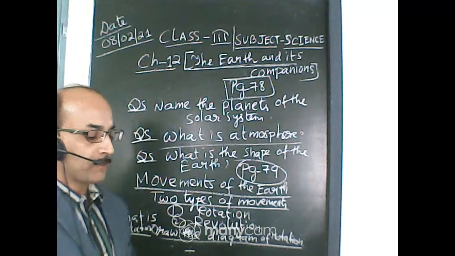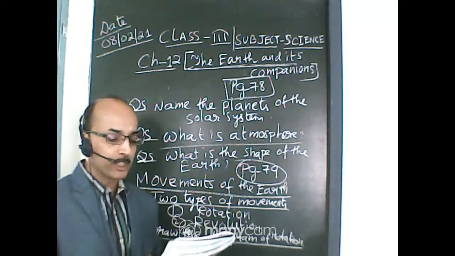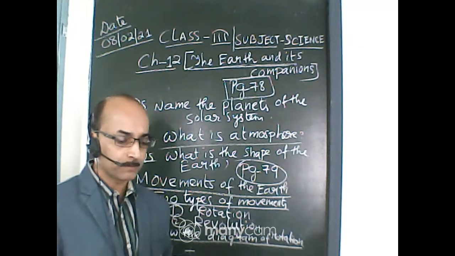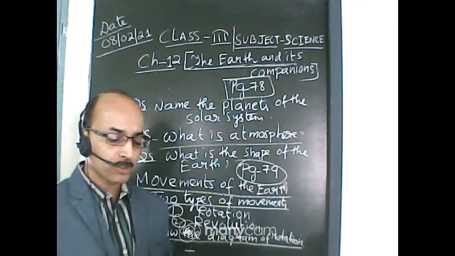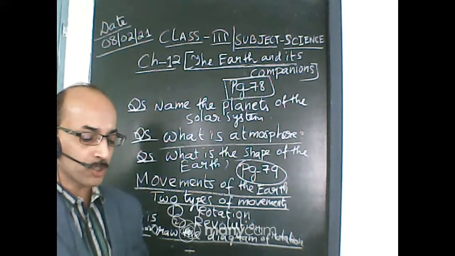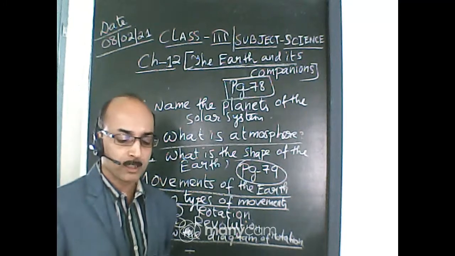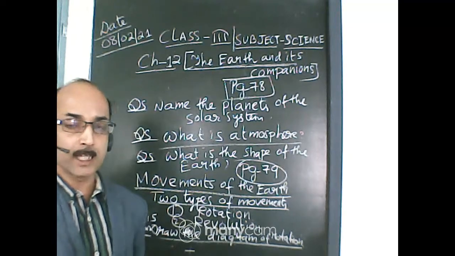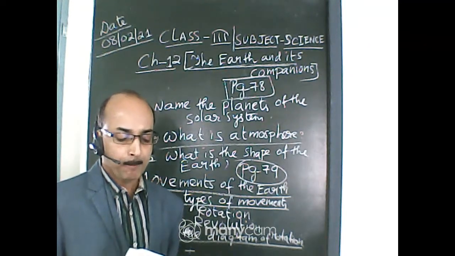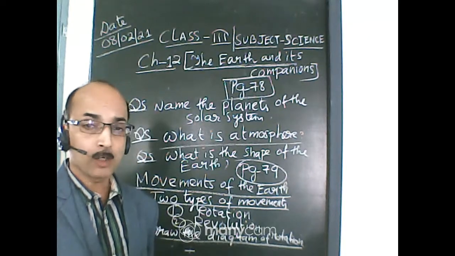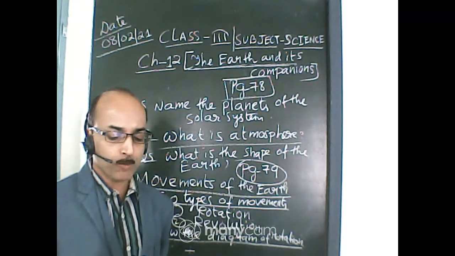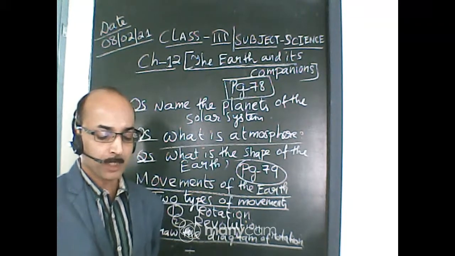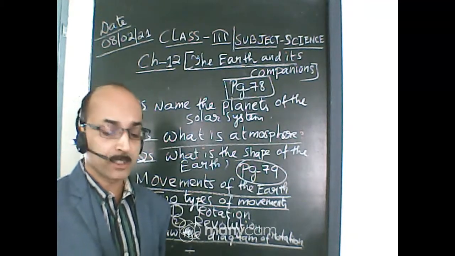Now one activity is given there. I will just read out the activity and I will explain. To show how day and night occur, take a globe and a torch. Imagine that the globe is our earth and the torch is the sun. Mark one side of the globe as A and the other side as B. Place the globe on a table in a dark room. Now throw light from the torch on side A of the globe. Half of the globe, that is side A, gets lighted. The other half, that is side B, remains dark.